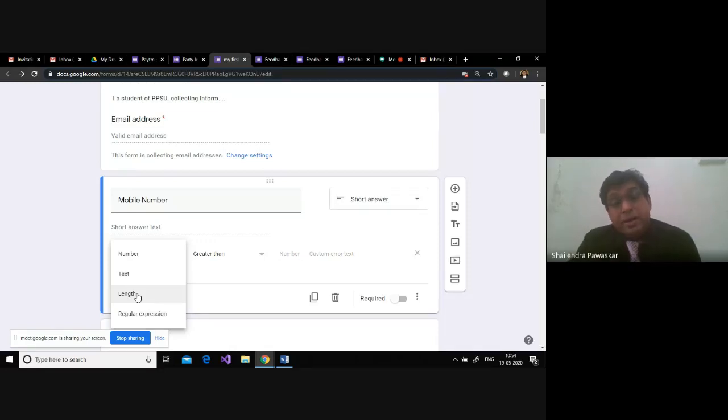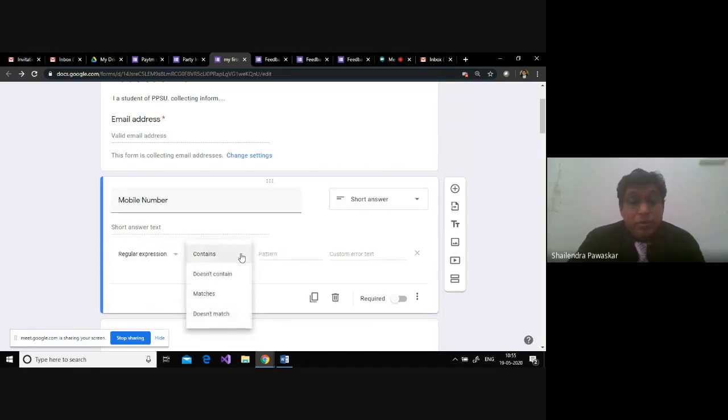It will limit the text of that particular short answer to a certain length. If I am entering a name, my name should be minimum 3 words. Your name could not be A and B, so it should be minimum 3 words. Text could not enter a number. And so I go for a regular expression. So there are many options here.